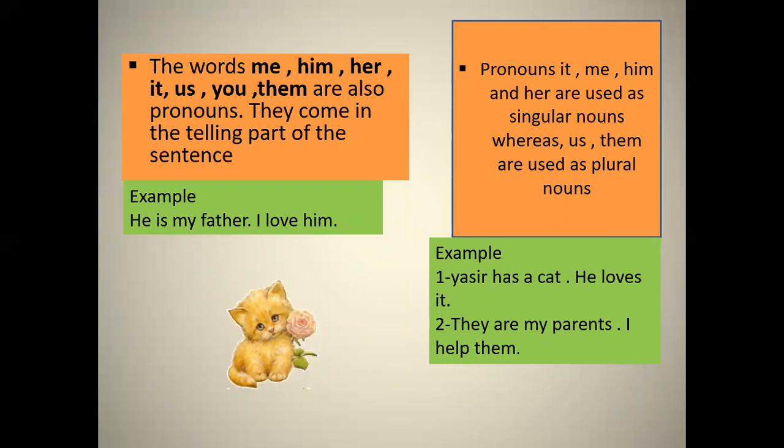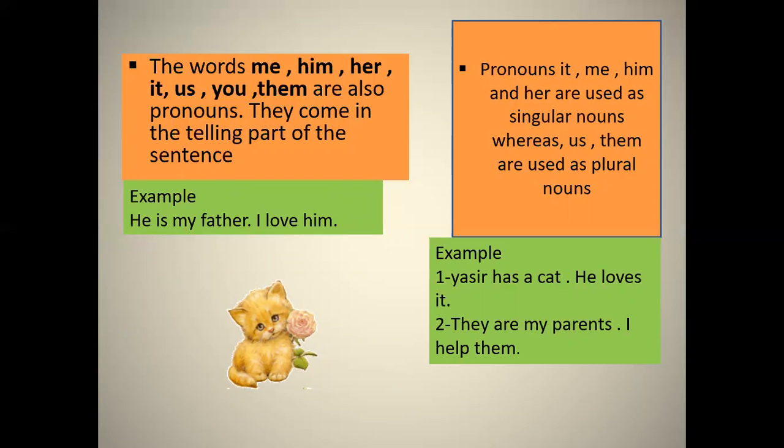They come in the telling part of the sentence. For example, he is my father, I love him. Okay, here you see in this sentence, he is my father. So the pronoun he comes in the naming part. I love him, the pronoun him comes in the telling part. Fine. Here he is telling about he. So this is called the telling part.